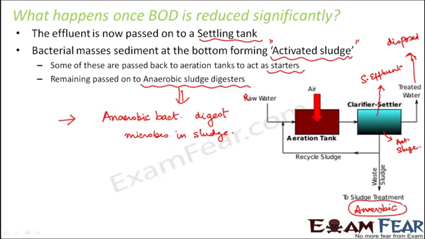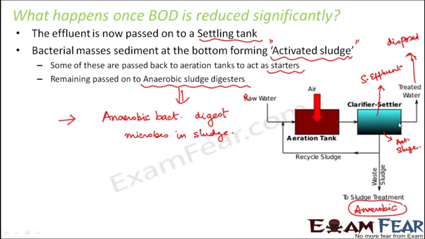First, primary treatment, where only the solid particles are removed. Then from the primary treatment, the primary effluent is passed on to the aeration tank, where the secondary treatment starts. In the aeration tank, air is pumped in so that the aerobic microbes can grow and multiply. These aerobic microbes will cause breakdown of the organic matter. The BOD is constantly observed. When the BOD has reduced significantly, then it is passed on to the settling tank.